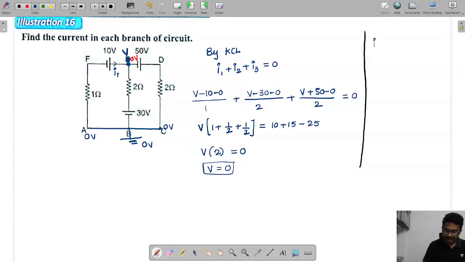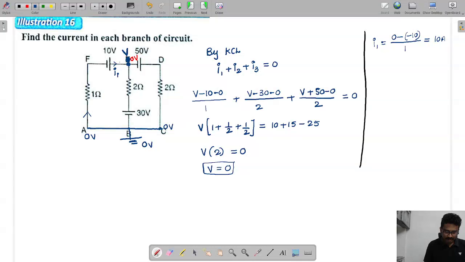So how much is the I1 value? In this branch I1, current is flowing from here, where the potential is 0. So that is 0 minus of minus 10, by 1. So here the potential difference is 10, so this will become 10 amps.